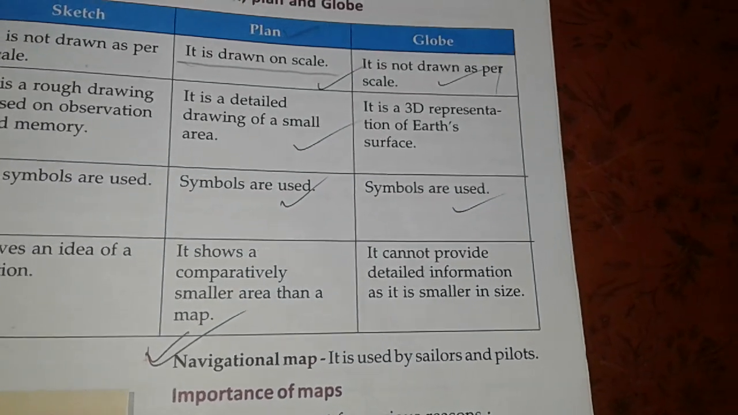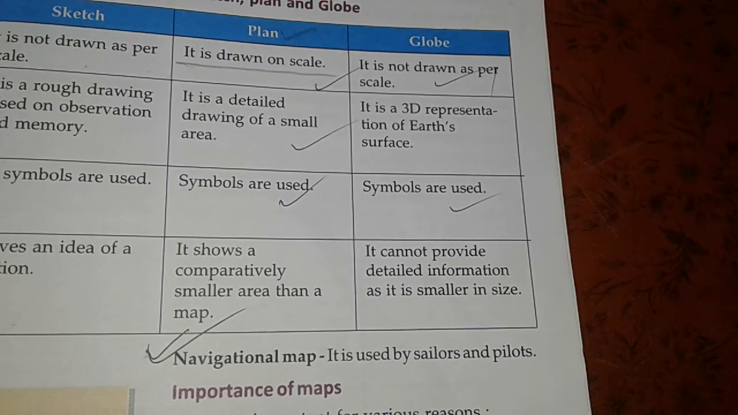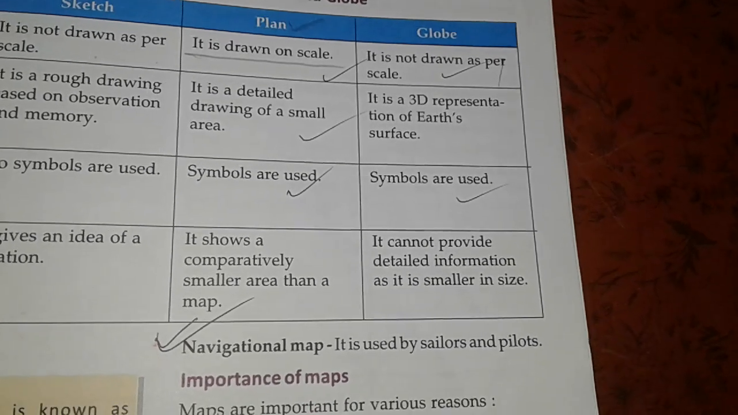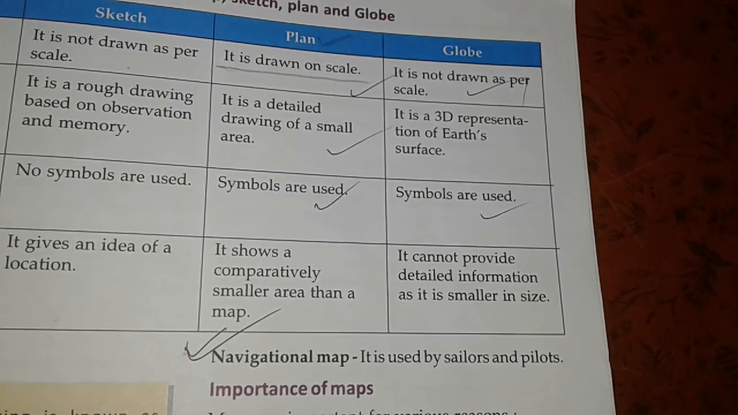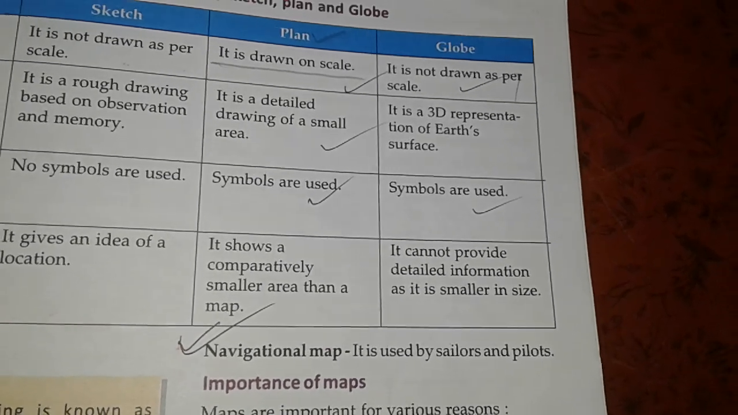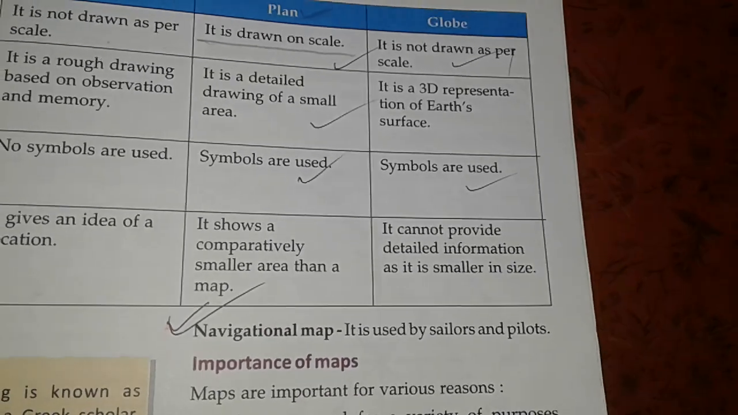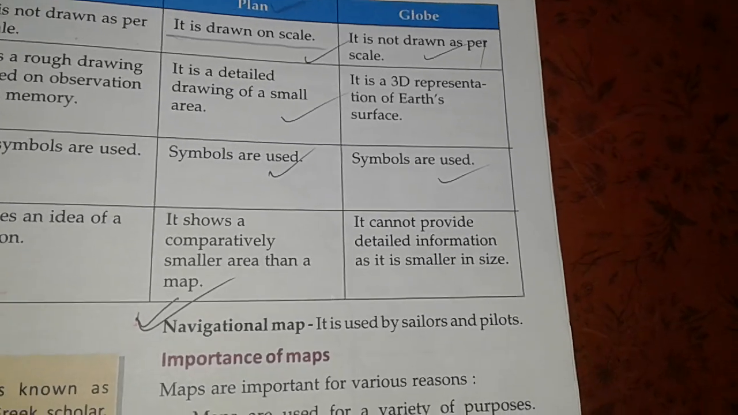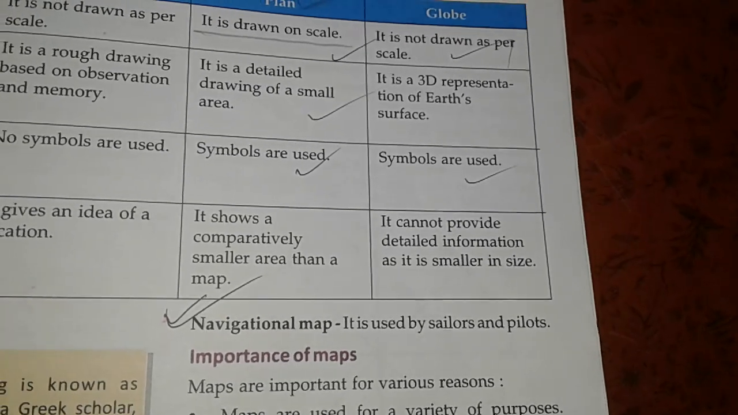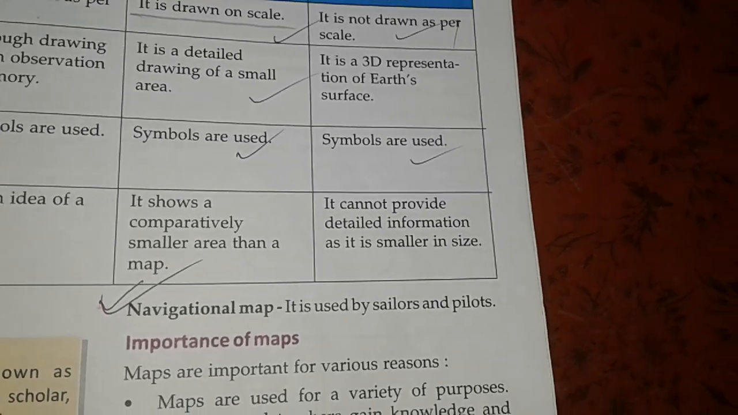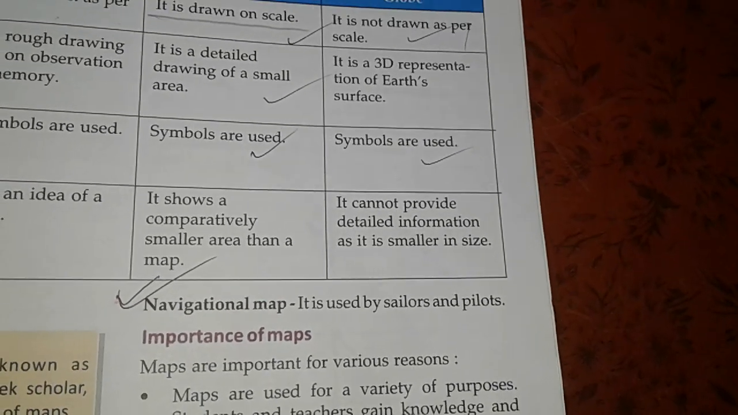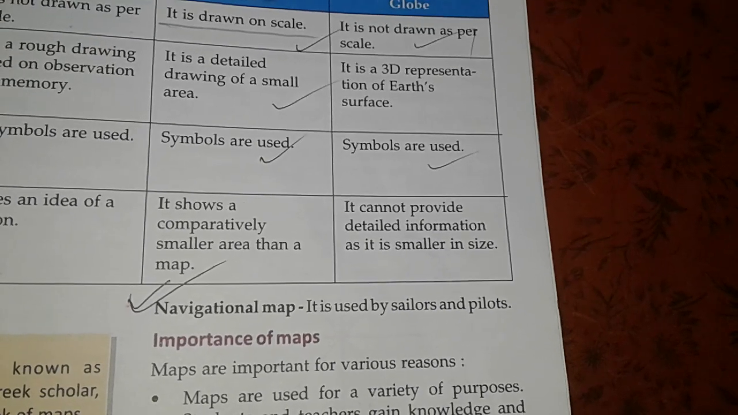In plan, symbols are used. In the globe, symbols are used mostly the larger form it can be used. But just you remember that in the plan, it shows a comparatively smaller area than a map. But in globe, it cannot provide detailed information as it is smaller in size.